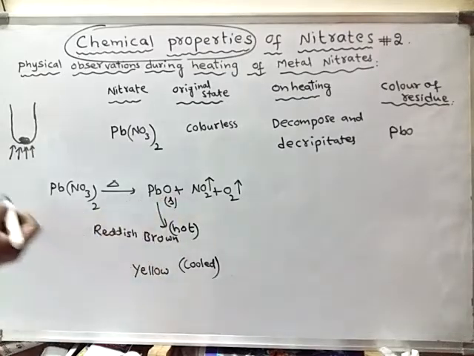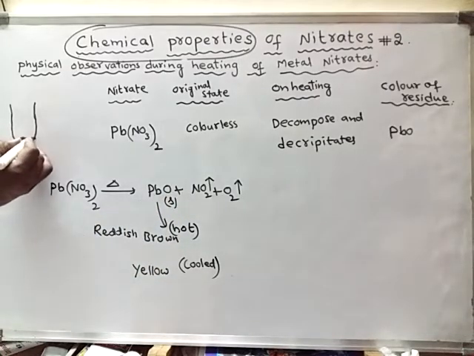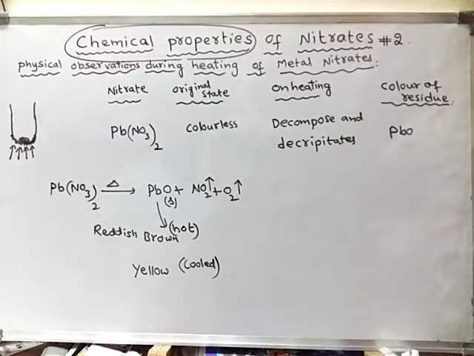This lead monoxide will partly fuse into the glass. It will enter into the glass material. That is why the glass material will be stained yellow, because the lead monoxide partly fuses into the glass.